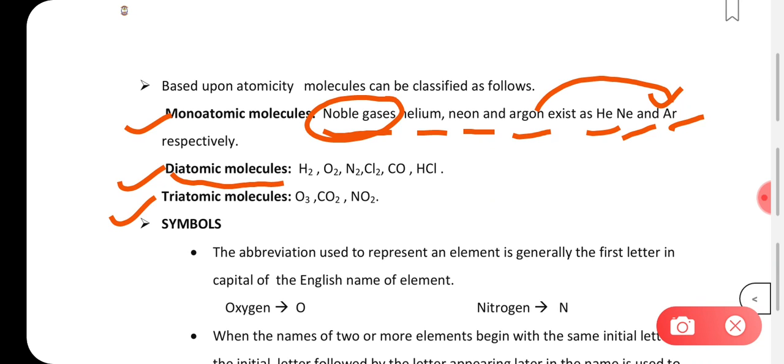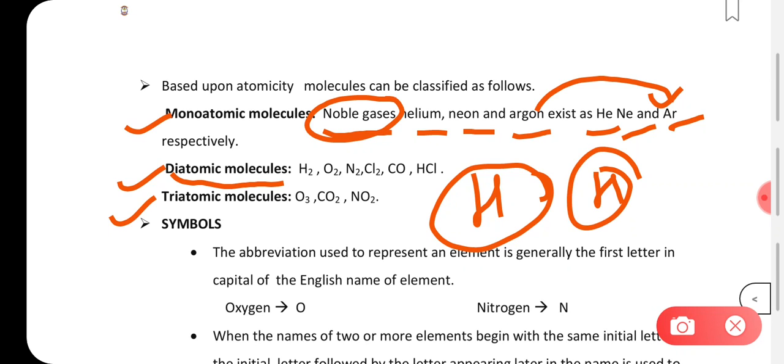Diatomic molecules are those that have 2 atoms of the same element present together. Let's say hydrogen. Hydrogen you will never see as H alone in the atmosphere. Hydrogen will always be present with another hydrogen. So always a hydrogen is bonded with another hydrogen, and that is how it exists in nature. Same thing is with oxygen. If it has to exist in free state in the atmosphere, it will always be bonded with another oxygen and